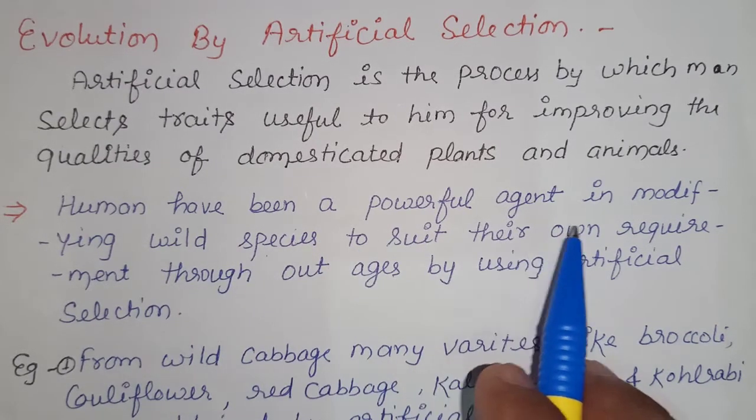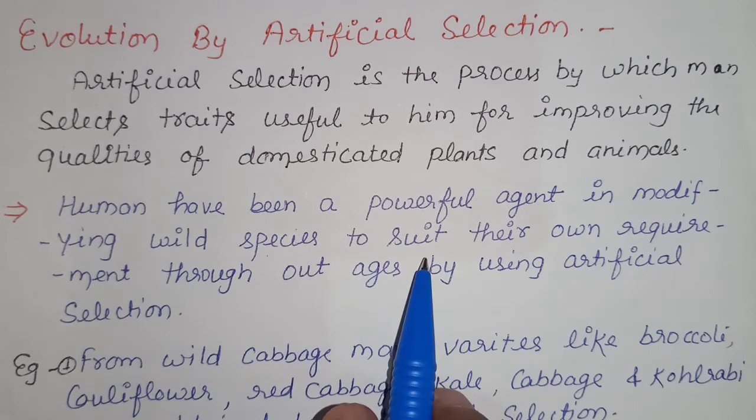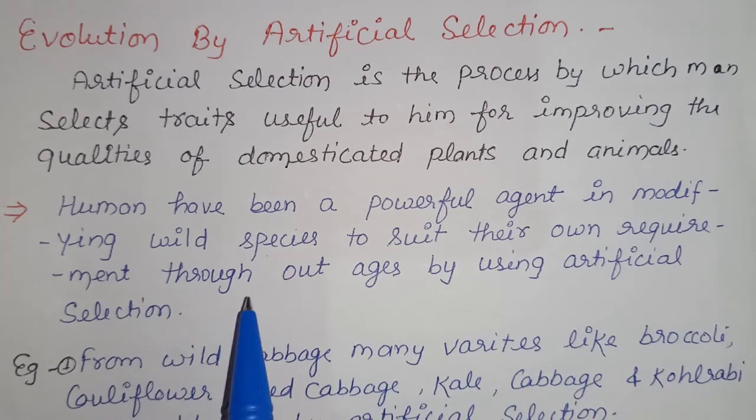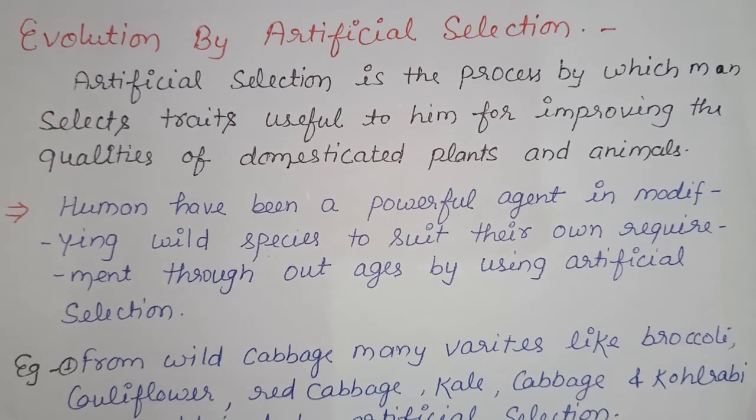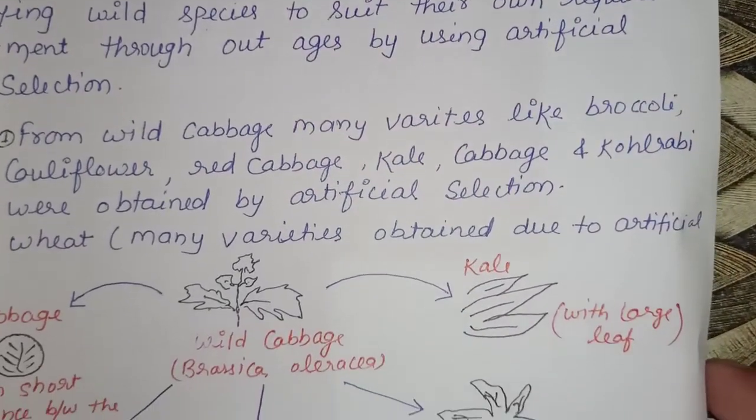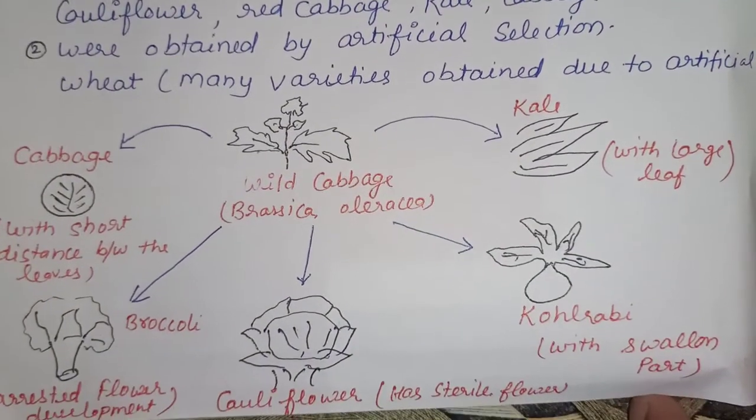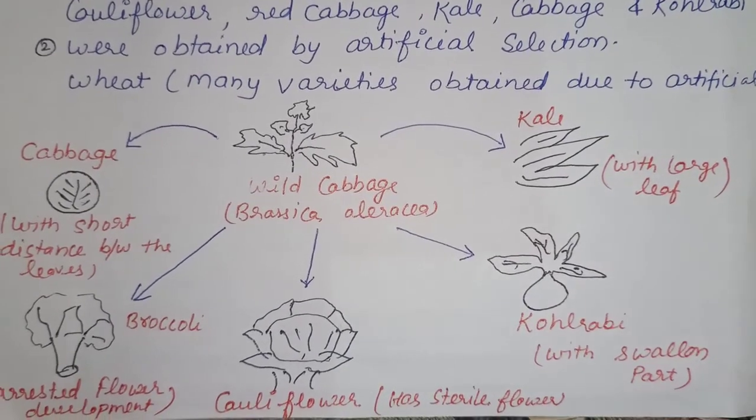Humans have been a powerful agent in modifying wild species to suit their own requirements throughout the ages by using artificial selection. Now, if we take an example of wild cabbage, many varieties like broccoli, cauliflower, red cabbage, cabbage, and kohlrabi were obtained by artificial selection. If we take another example of wheat, many varieties were obtained due to artificial selection. With the help of this diagram, we clarify the artificial selection process.